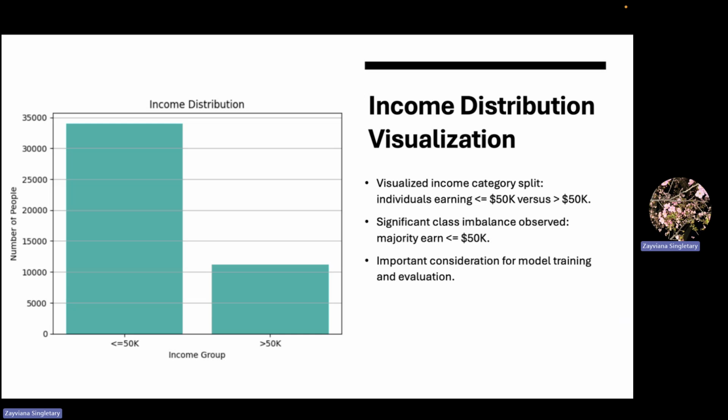After completing our initial SQL analysis, we visualize the distribution of income categories within the dataset. As shown here, there is a significant class imbalance with the majority of individuals earning $50,000 or less per year. Accounting for this imbalance was important for us to understand the potential model behavior and evaluation challenges later on.